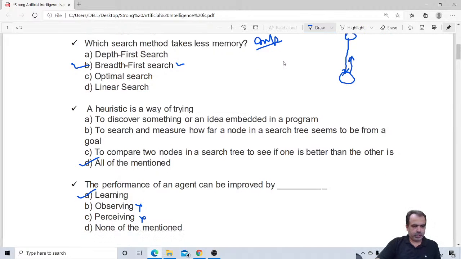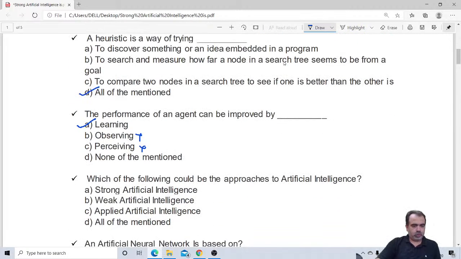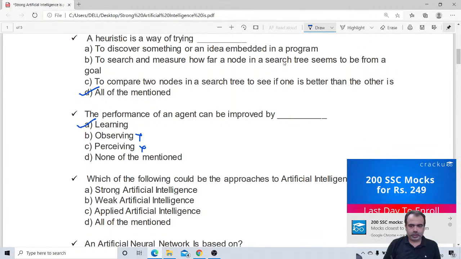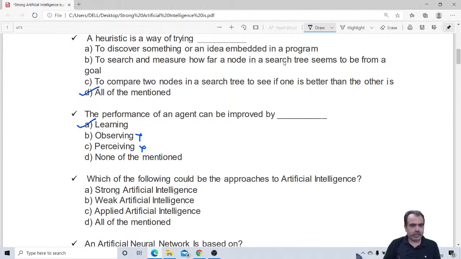So let me move towards the next question. Which of the following could be the approaches to artificial intelligence? That is why I started my lecture from this point only. Which of the following could be the approaches to the artificial intelligence?